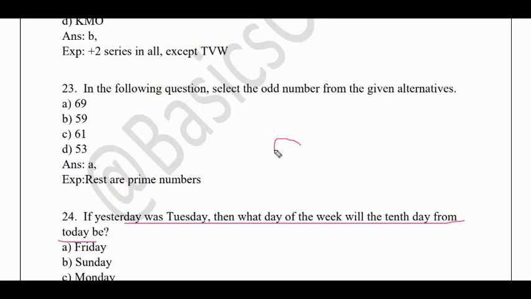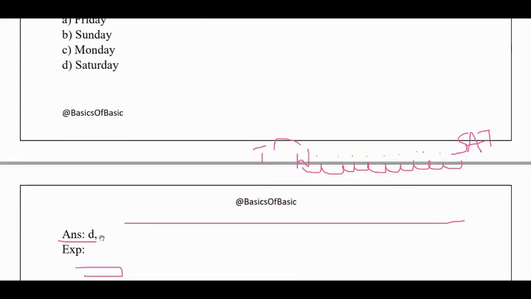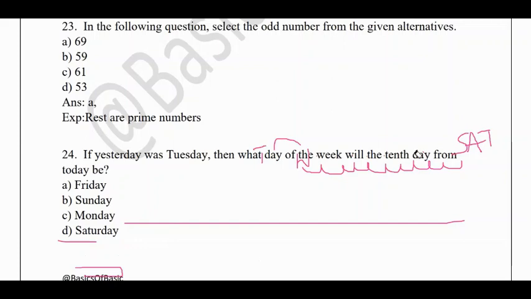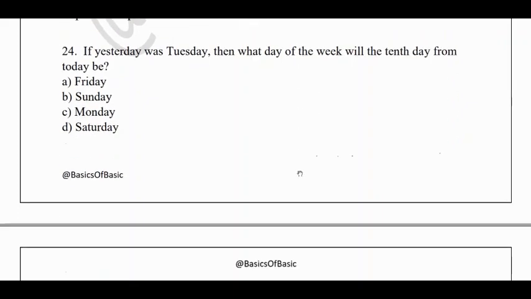If yesterday was Tuesday, then today will be Wednesday. They are asking what day of the week the 10th day from today will be. So we need to count the 10th day: 1, 2, 3, 4, 5, 6, 7, 8, 9, 10. Wednesday, Thursday, Friday, Saturday, Sunday, Monday, Tuesday, Wednesday, Thursday, Friday, Saturday. The answer I got is Saturday, so it is D. Now let us check the answer. So the answer is D. Like this you need to practice them so that you have a grip over these topics, or else you will forget everything in the examination hall.